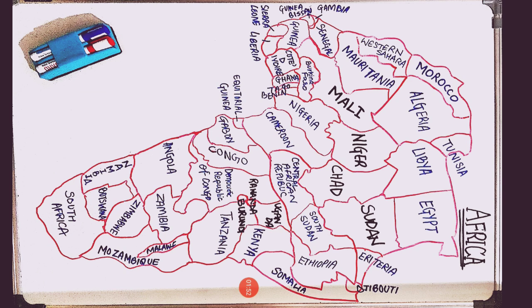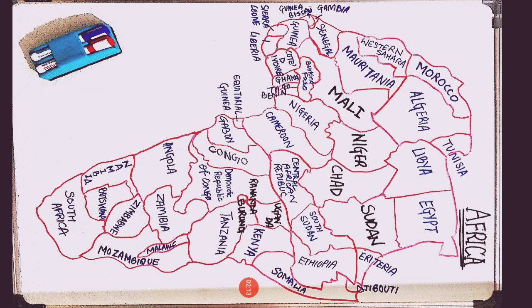Ethiopia, Djibouti, Somalia. This becomes our fourth part. And then is Kenya, Tanzania, Mozambique, South Africa.